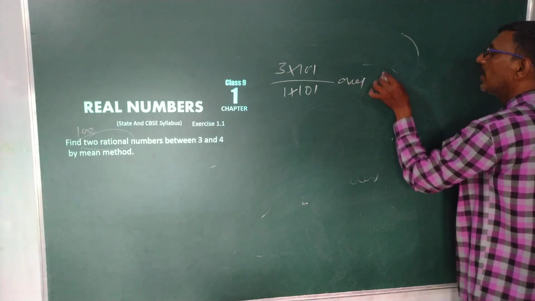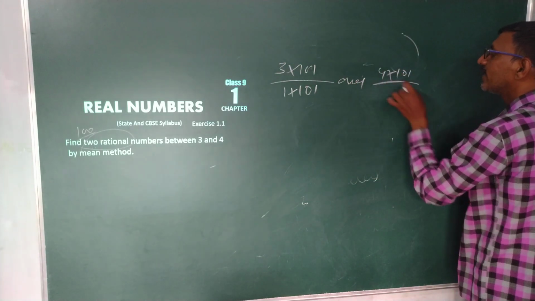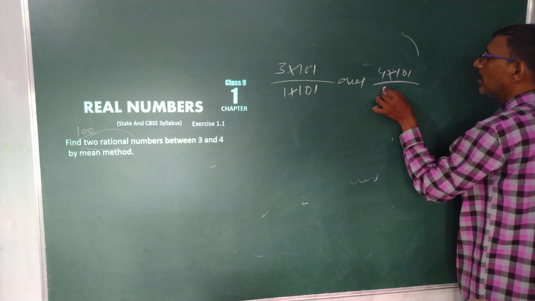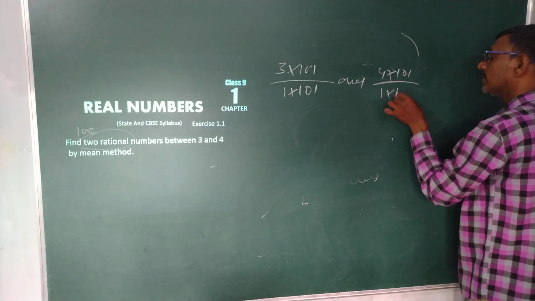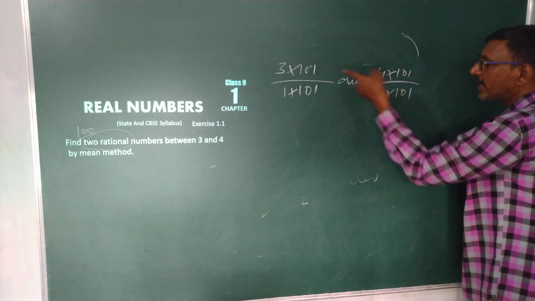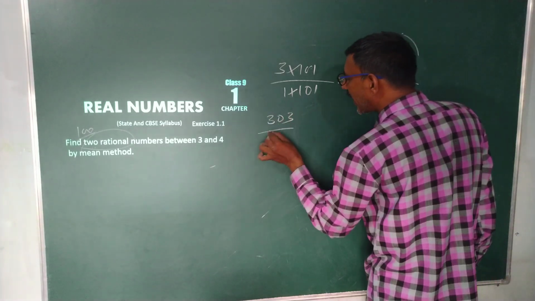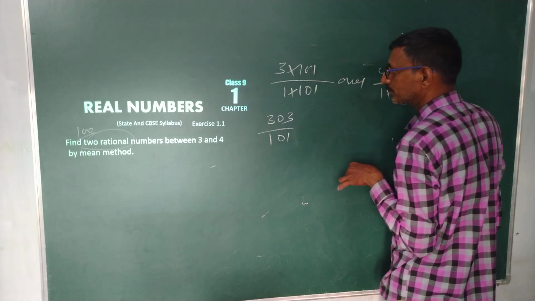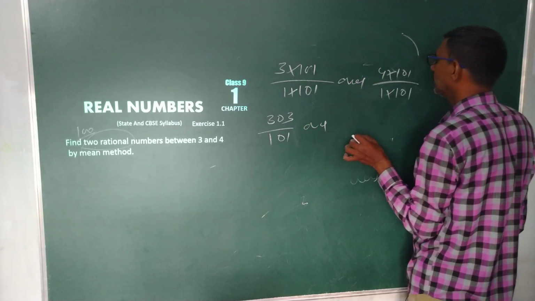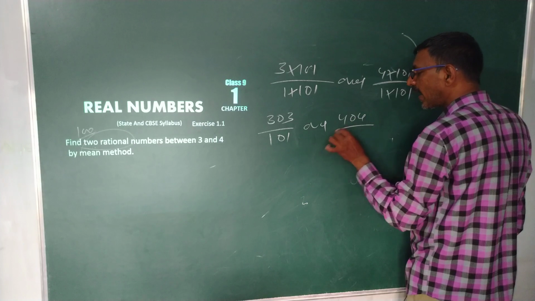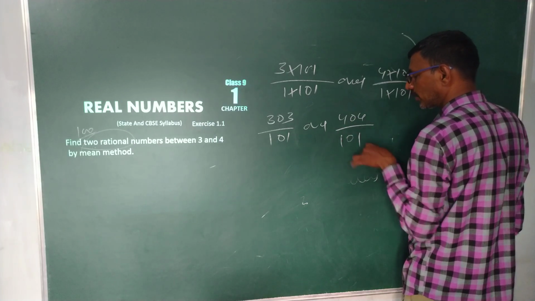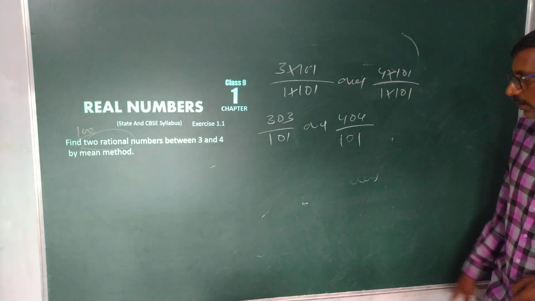Now coming to 4 into 101 divided by 1 into 101, again these two get cancelled away. We get that one only. 303 by 101 and 404 by 101. Now write it down.